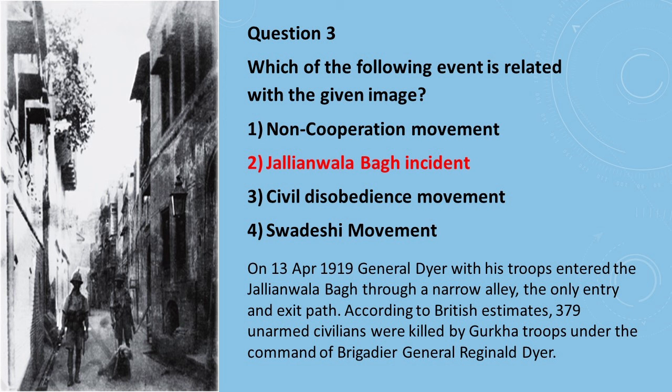Question number 3 is, which of the following event is related with the given image? And the correct option is option number 2, Jallianwala Bagh incident. On 13th April 1919, General Dyer with his troop entered the Jallianwala Bagh through a narrow alley, the only entry and exit plan. According to British estimates, 379 unarmed civilians were killed by Gurkha troops under the command of Brigadier General Reginald Dyer.